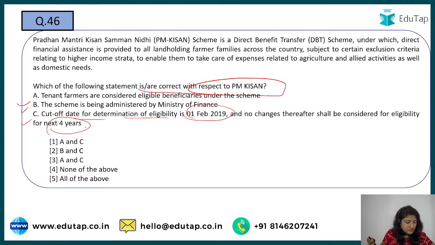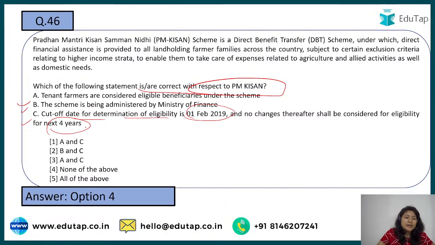So Puneet comes, he says option number 5, all of the above. So is there anyone to contradict? See, all are saying wrong. I'm still waiting for the right one. See, option number D is the right answer. None of the above. Why? Because tenant farmers are not included in this.